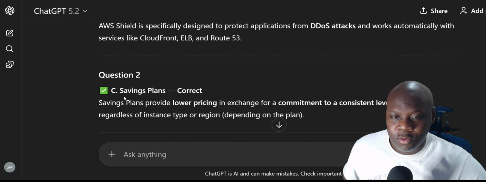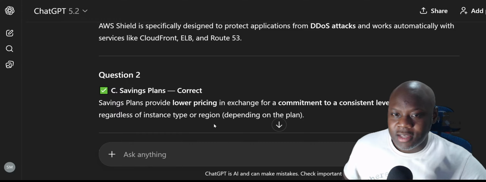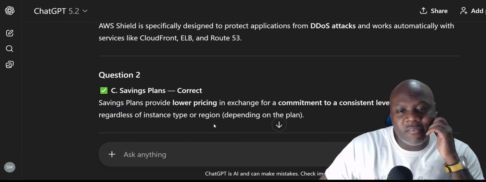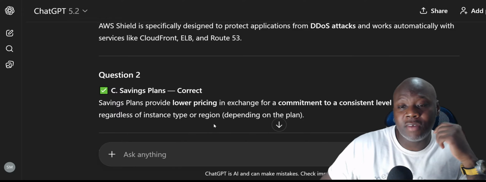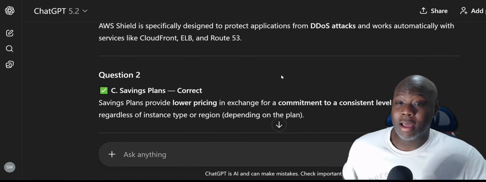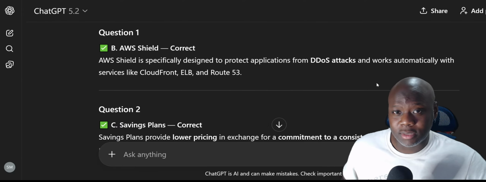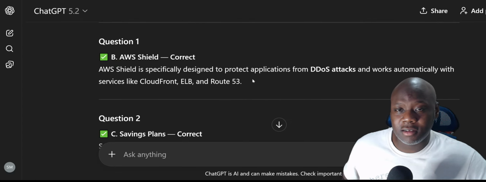Right? Question 2, savings plans. Correct. Savings plans provide lower pricing in exchange for a commitment to a consistent level of use, regardless of instance type or region. Savings plans is a fairly new thing. I have read up on it a little bit. I never used it, I ain't gonna lie. All right, so let me break this down real quick, then we get to the harder questions.